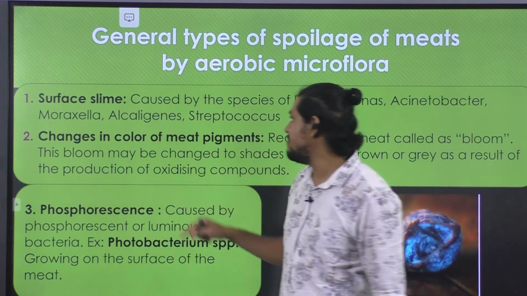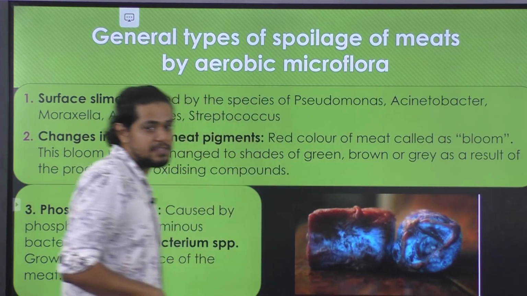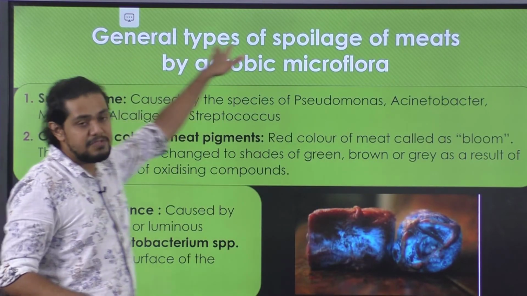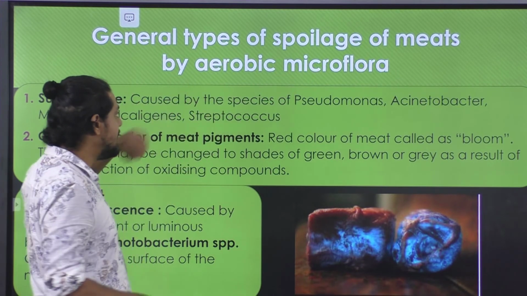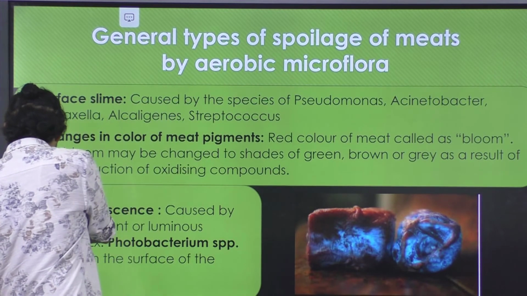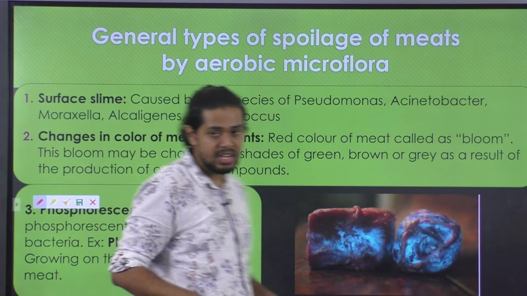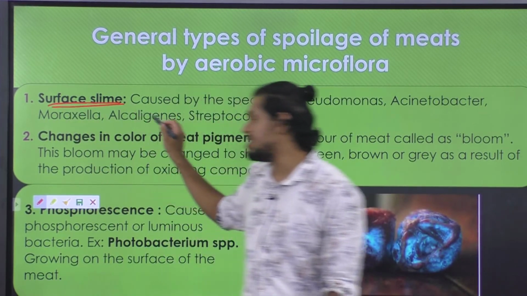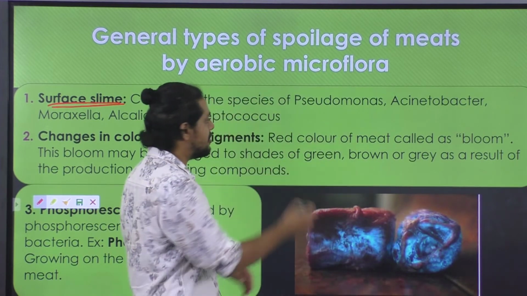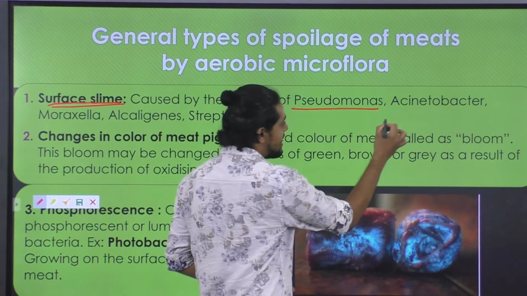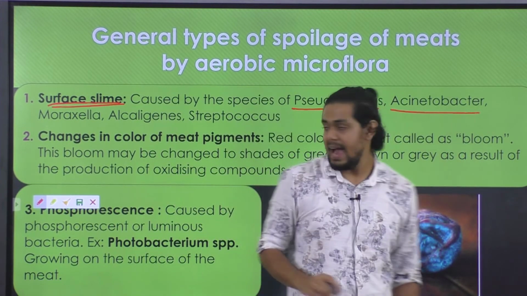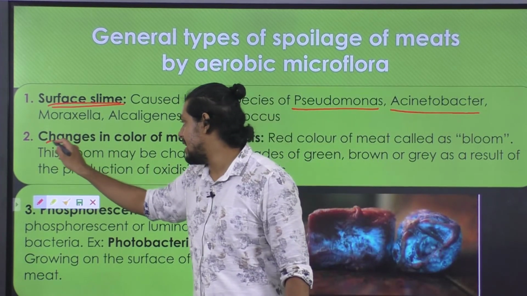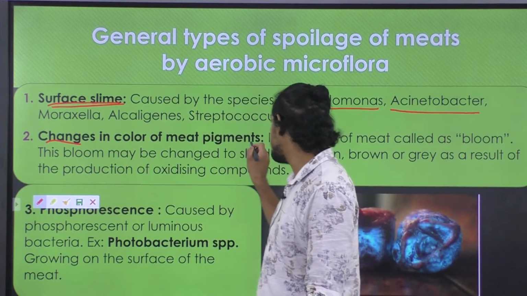Okay, so next we have another important type of spoilage, that is the general type of spoilage brought in by the aerobic microflora. This can be divided into three important types. The first one is surface sliminess, which is exclusively caused by microorganisms such as Pseudomonas and Acinetobacter. Next, we have changes that are exclusively observed in the case of meat.